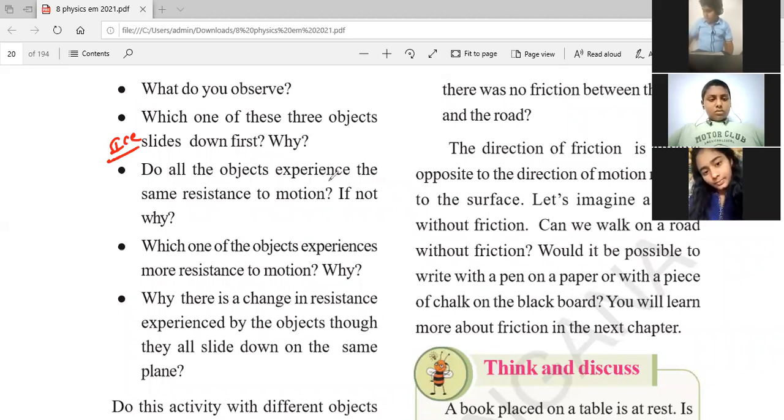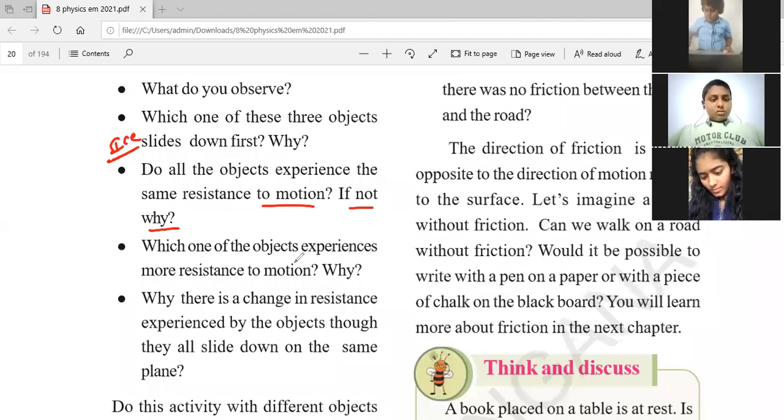Do all the objects experience the same resistance to motion? If not, why? All the objects do not experience the same resistance because eraser has more resistance capacity than rupee coin and ice cube, due to surface. Here, eraser surface is rough, so it has more resistance capacity compared to rupee coin and ice cube.